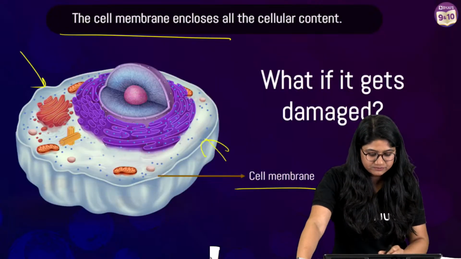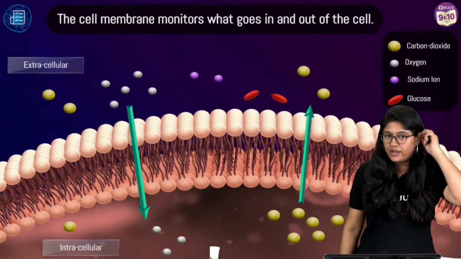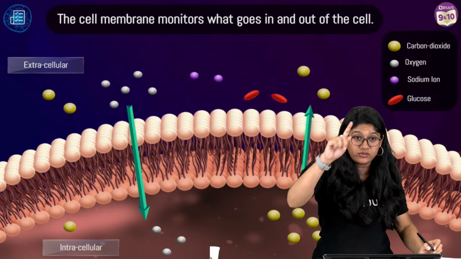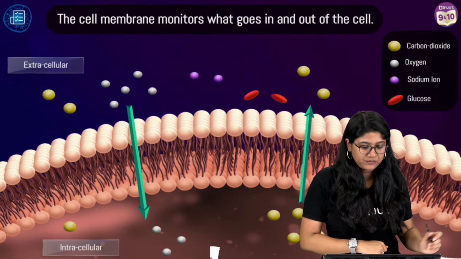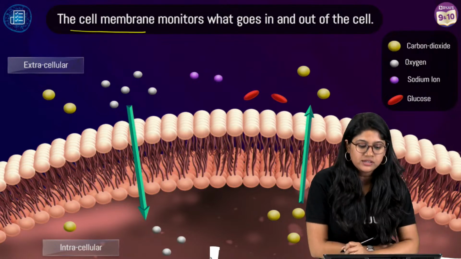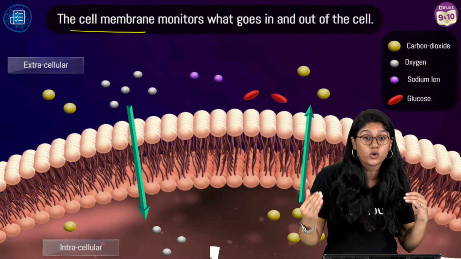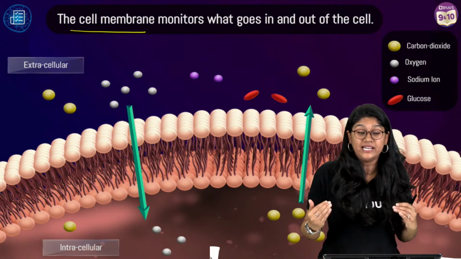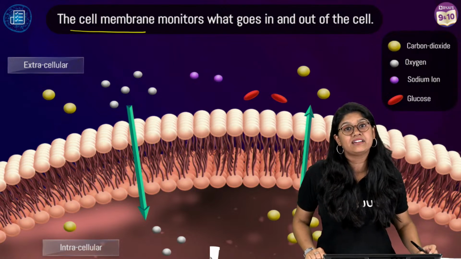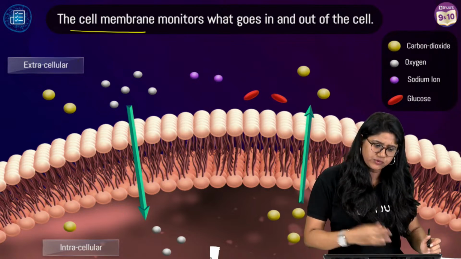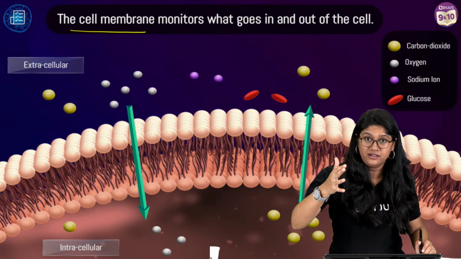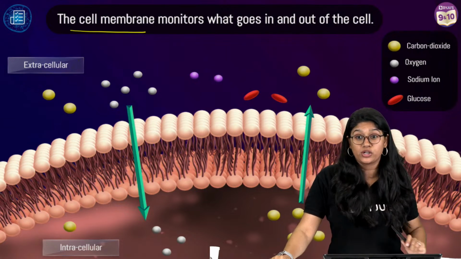Yes, it's on. Okay, so everyone, are we clear? Quickly, are we clear? Okay, so what we have studied, let's quickly recall, everyone, and we have one more activity and then we'll end the session. So, the cell membrane, of course, monitors what goes inside and what goes outside. It is very selectively permeable, right? It will not allow any molecule to move inside, and it will allow only a few molecules to move inside.